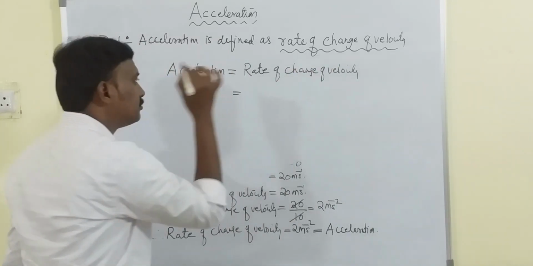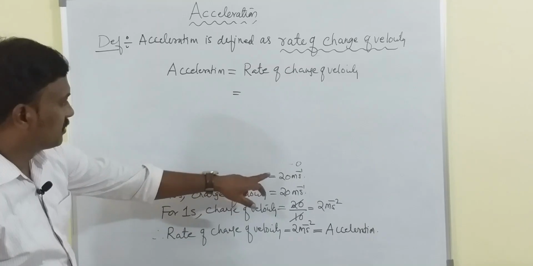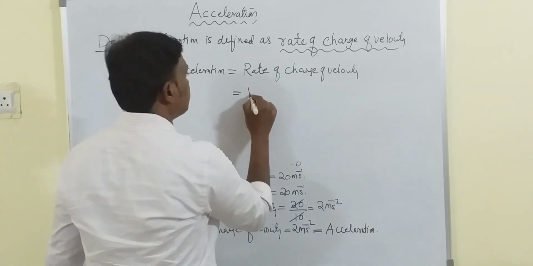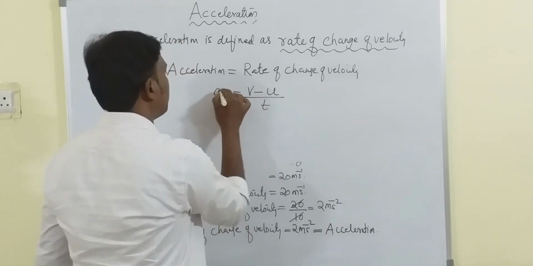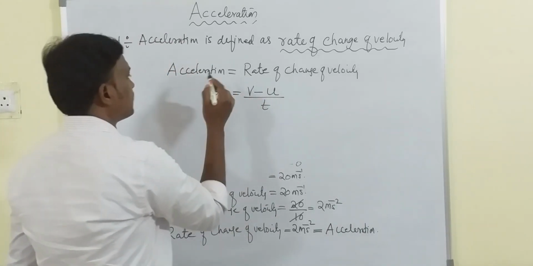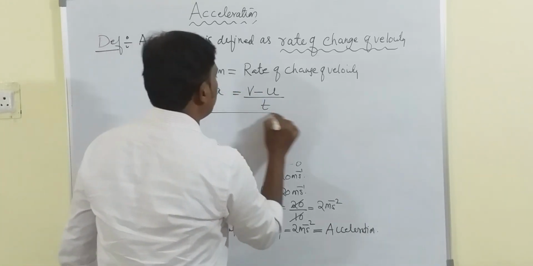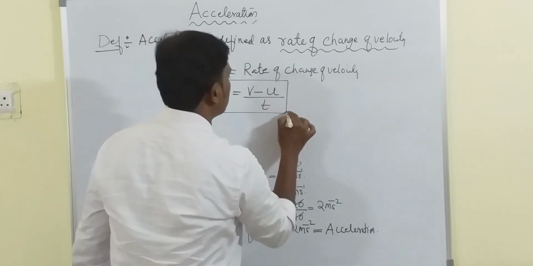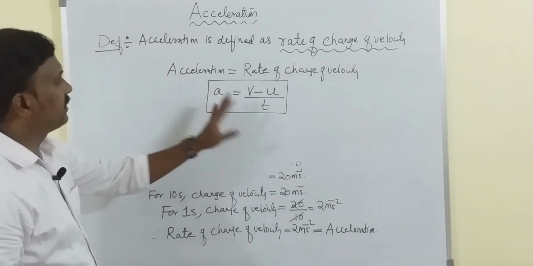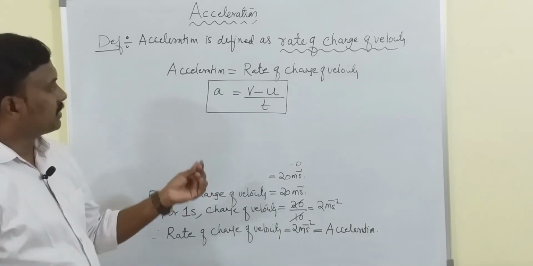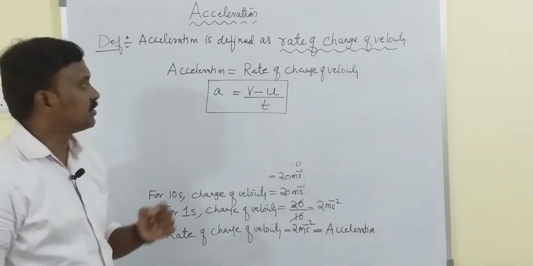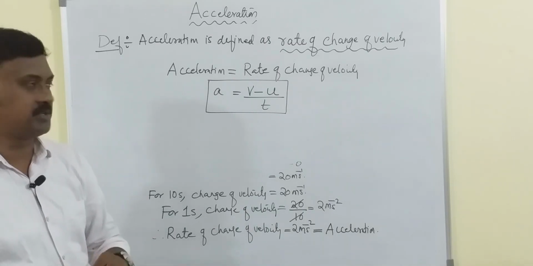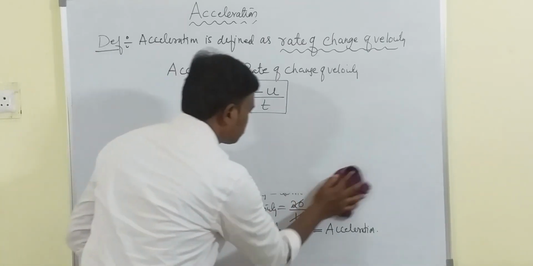And what do you mean by rate of change of velocity? What was the formula, children? v minus u by t. So we represent acceleration as a, and a is equal to v minus u by t. Rate of change of velocity, that is for 1 second how much velocity is changed, that is what we call acceleration.